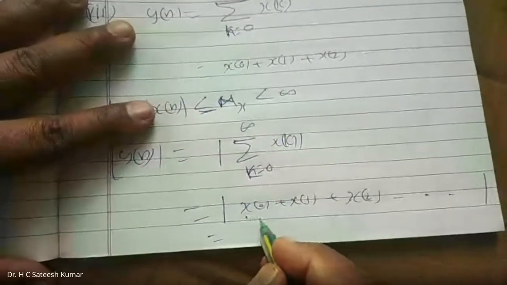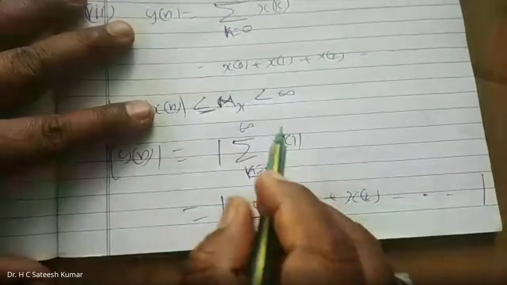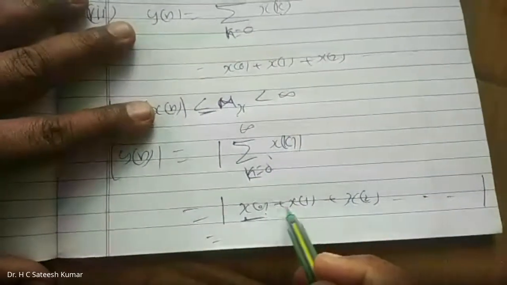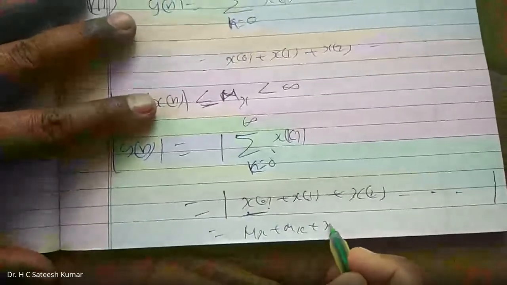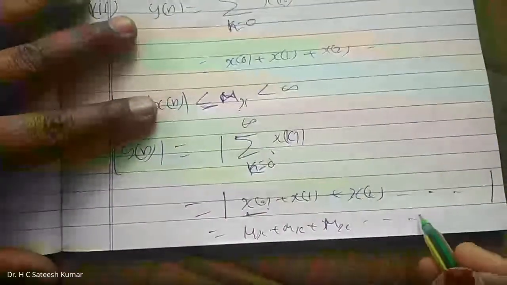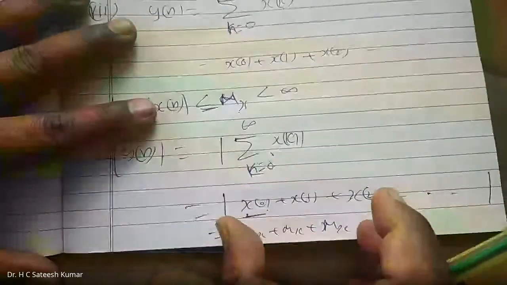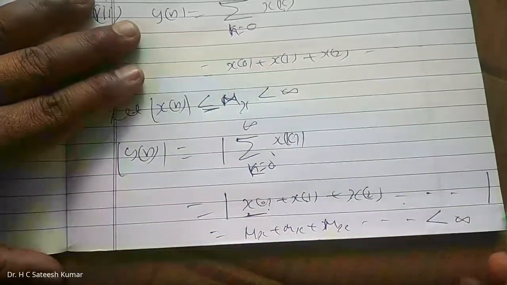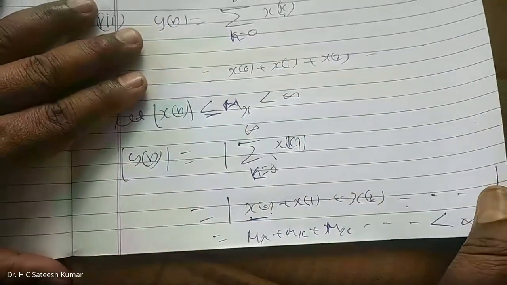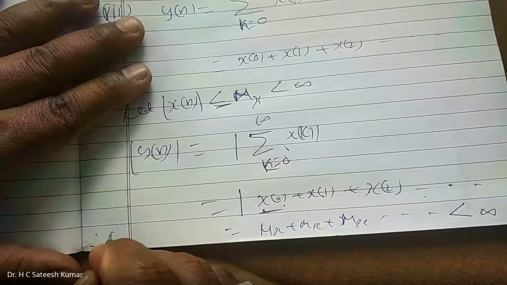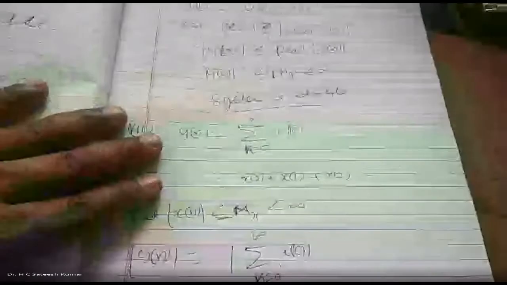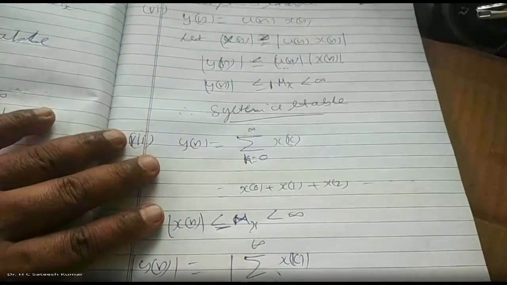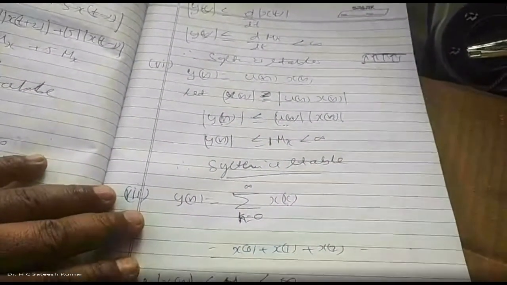Each one is finite. x of n is finite means x of 0, x of 1, all of those are finite now. mx plus mx plus mx plus so on, even if you go up to infinity, we have a finite value, which is less than infinity. Hence, the system is stable. Like that, we can check for all these things.